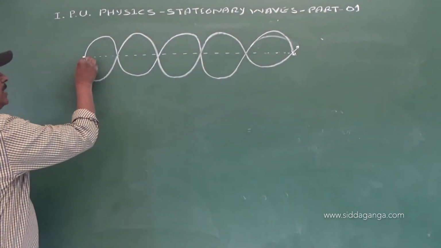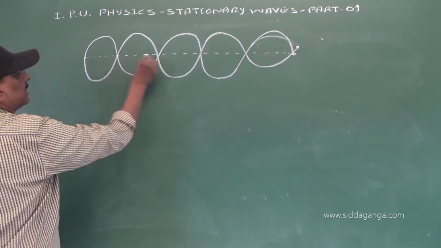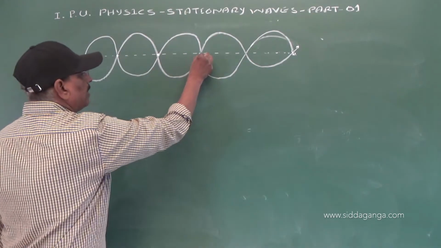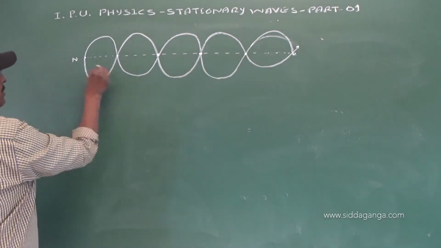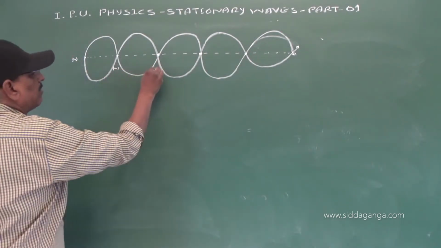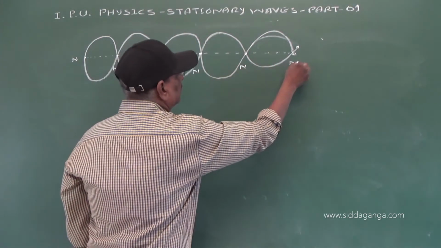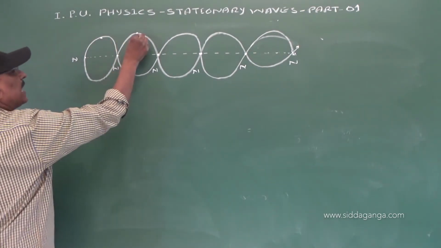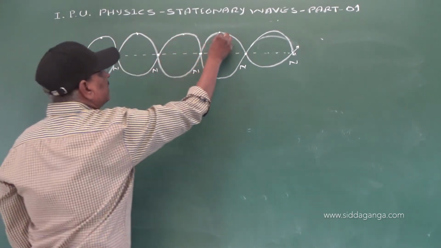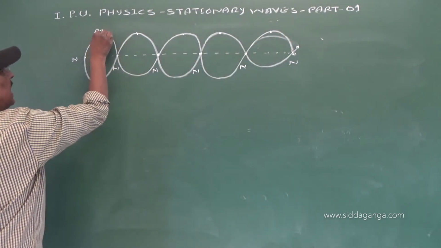Now, these particles, which I have marked here, are always at rest and they are called nodes. Now, these particles, which I am pointing out, are vibrating with maximum amplitude and they are called antinodes.